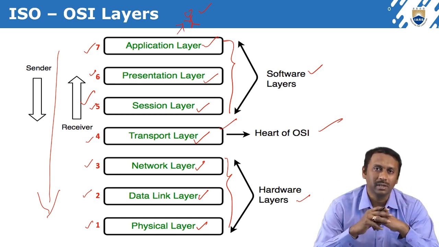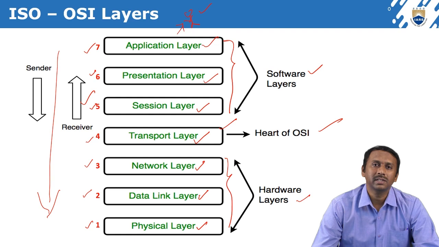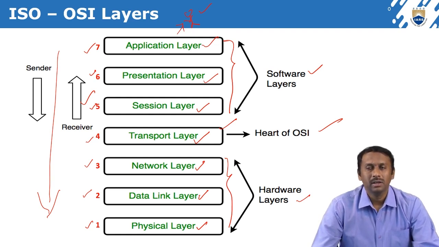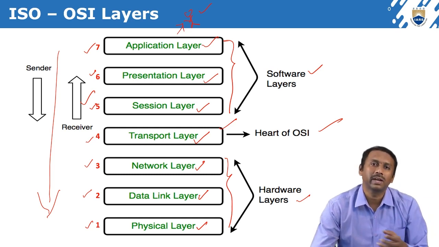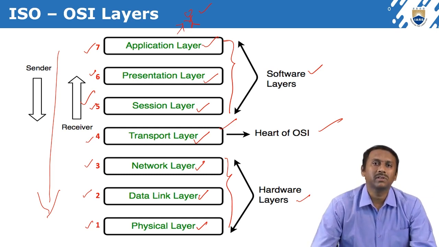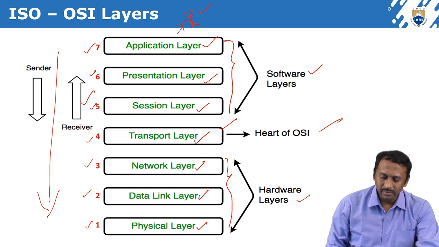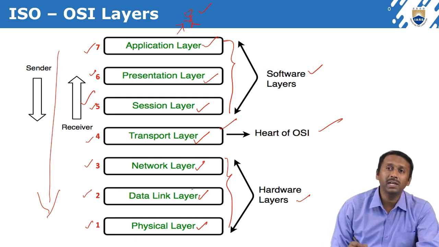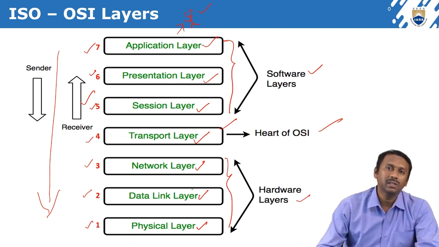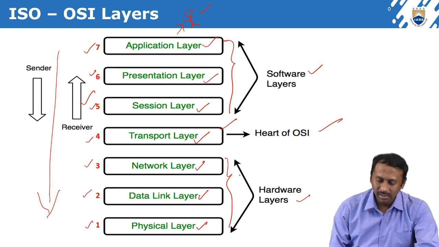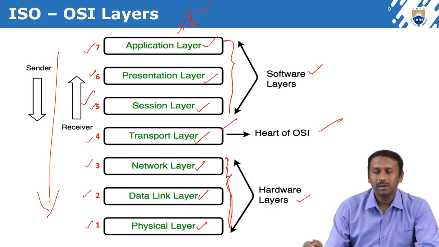We already discussed it: maybe wired or wireless. If it is a wired connection, some cables are connected. If it is wireless, some wireless devices are added. So the bottom three layers are linked with hardware devices, and these three are the hardware layers.